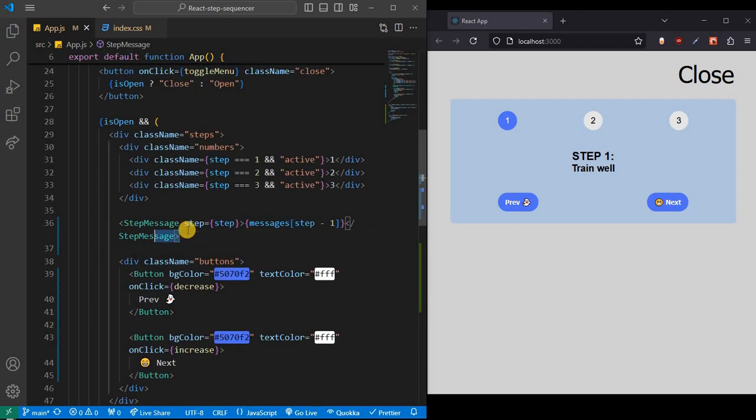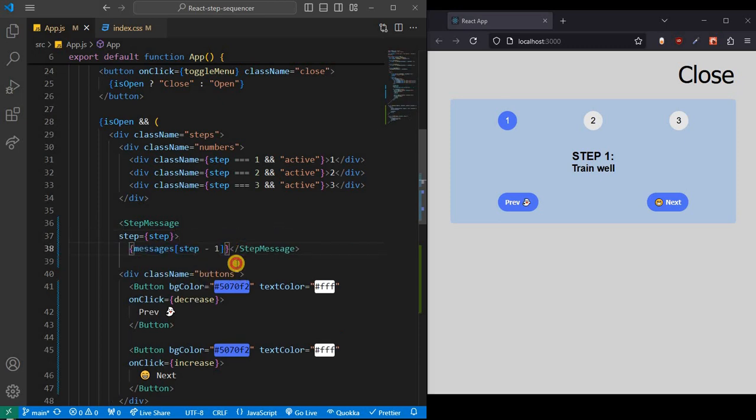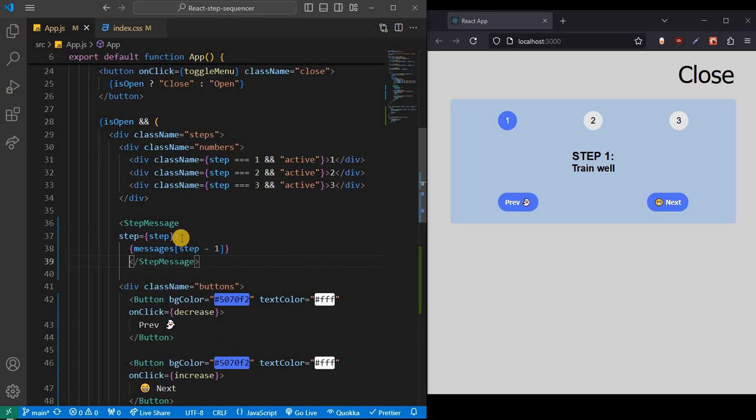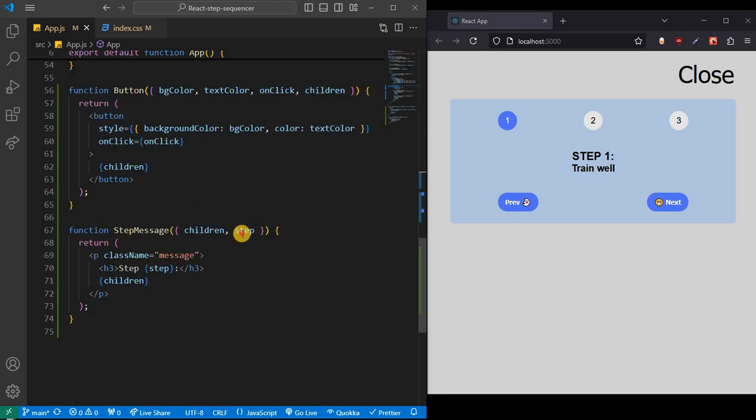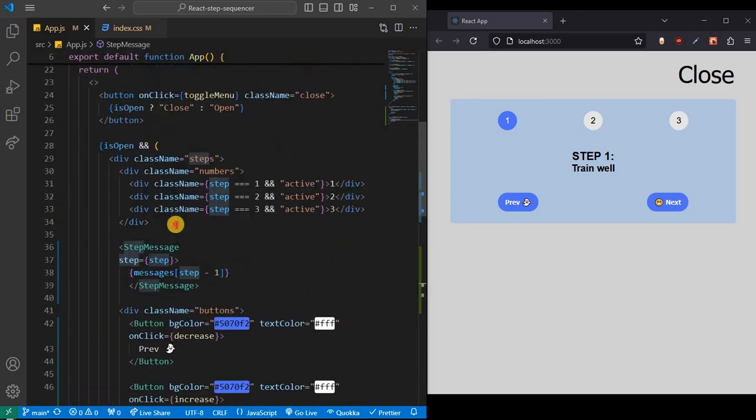So if I go to the step message here, the first step message, we are passing a prop step, which is the step state from useState, and that's how we know is it step 1, step 2, or step 3.